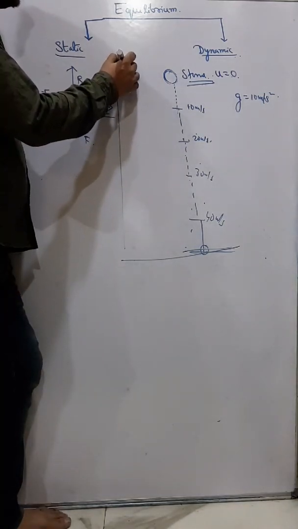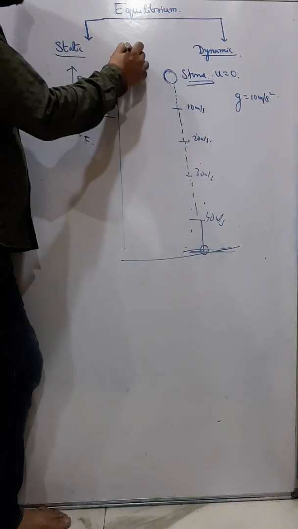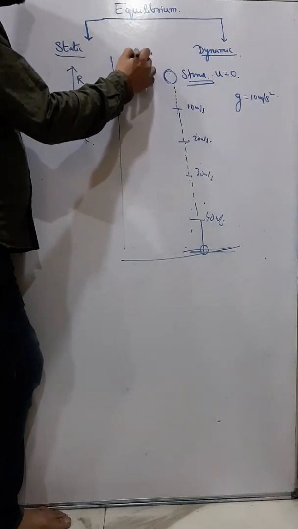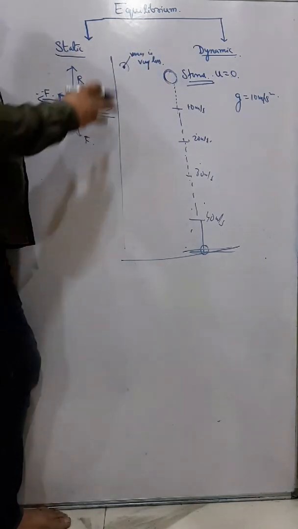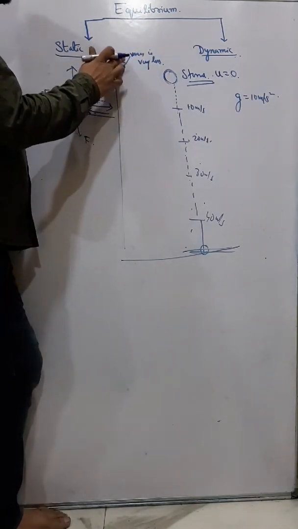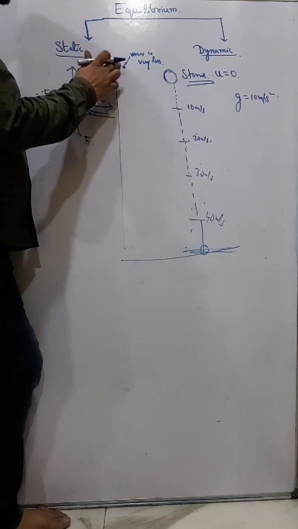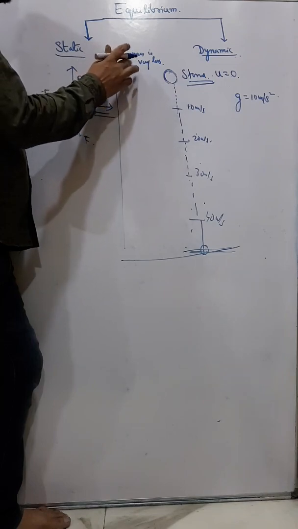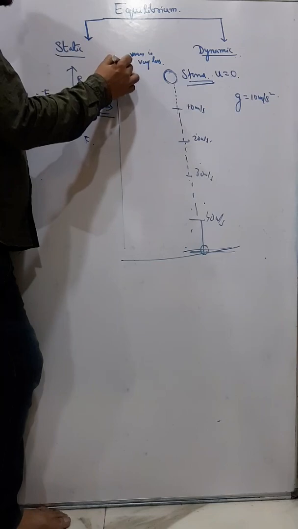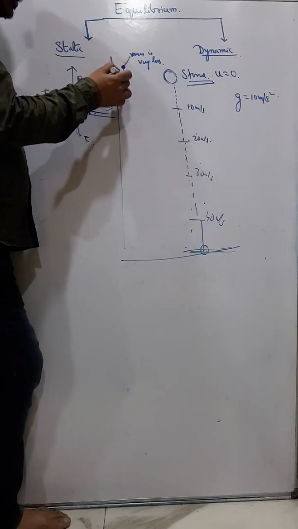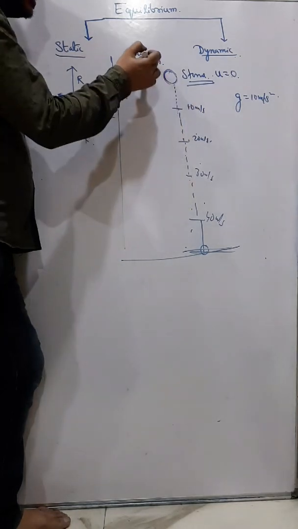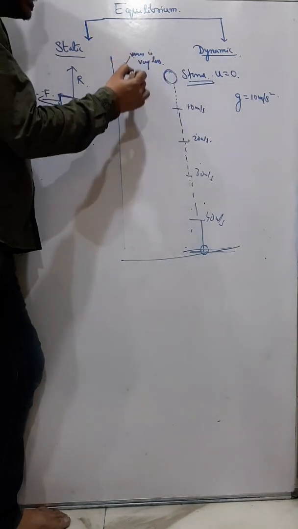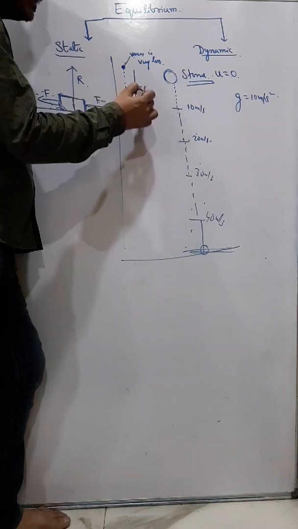Because in a raindrop the mass is very less. And as the raindrop falls, the speed here also increases.